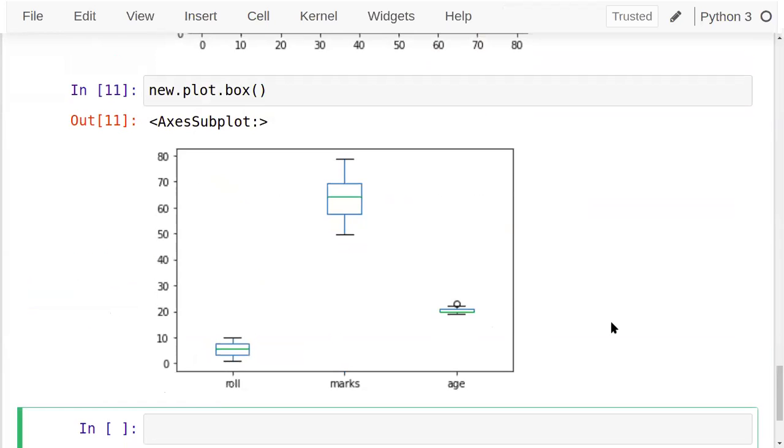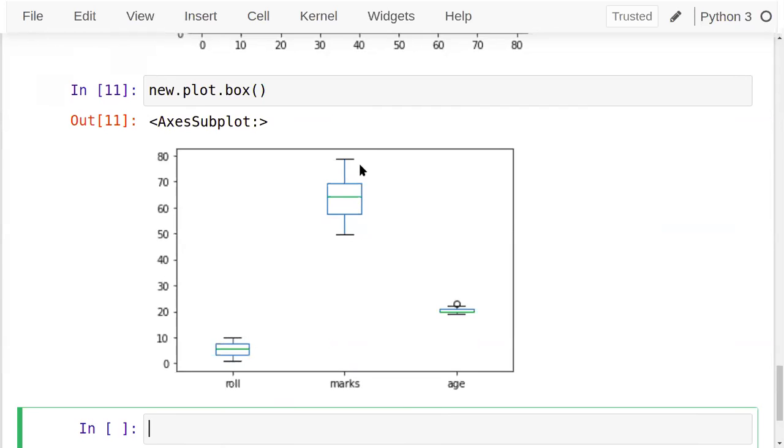So the ranges of roll numbers you can see here, they are present from 0 to 10. Then marks are here. This is uniformly distributed data. A perfect box is created, and the green line, that is the median, is at the center of it. Fine.